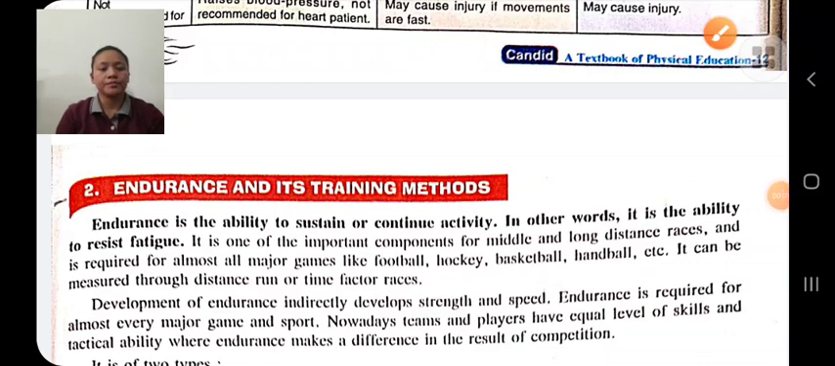Good morning, students. In our last video, we were discussing our 10th unit, training in sports, in which we discussed strength and its training methods. Next is endurance and its training methods.